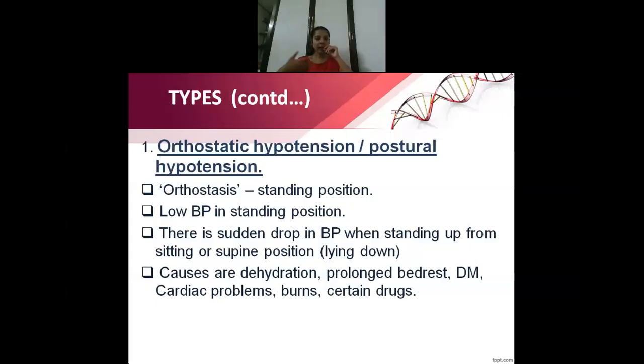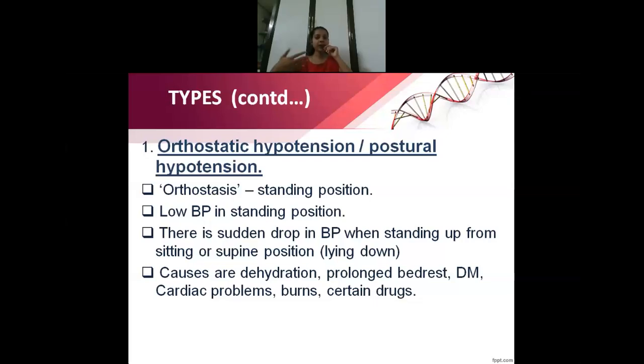Okay. So when they get up suddenly, their BP reduces. Commonly it is seen in people who have diabetes mellitus, people who are on prolonged bed rest, like full time they are in bed rest, who have chronic illnesses, or people who have cardiac problems, burns, dehydration, or patients who are taking some drugs like antihypertensives. So in these types of patients, orthostatic hypotension is very common.